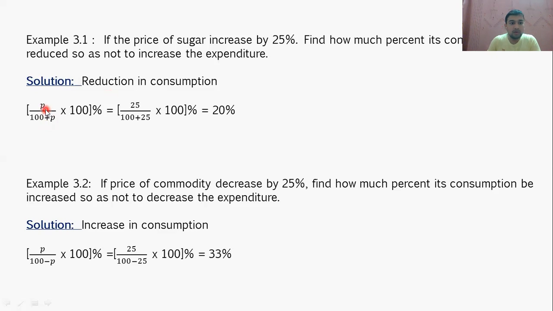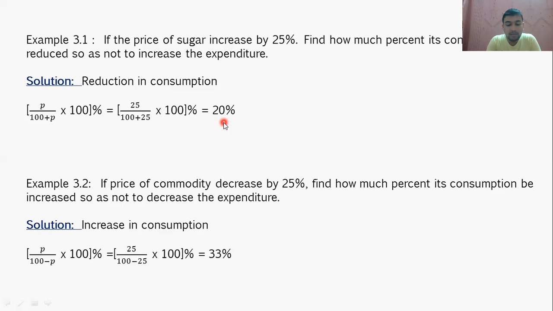So the formula is P upon 100 plus P into 100. What is P here? 25. So 25 upon 100 plus 25, so 25 upon 125, how much will it be? 1 upon 5. 1 upon 5 into 100 will be 20%. That means you have to reduce the consumption of sugar by 20%.